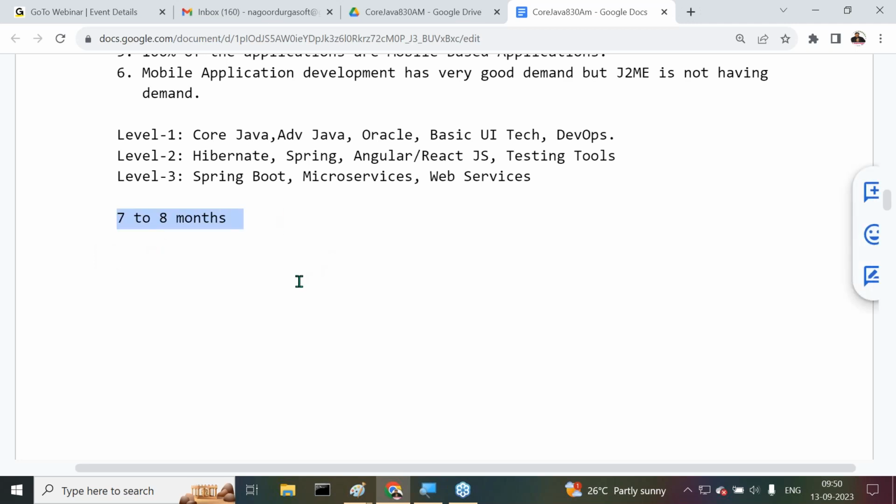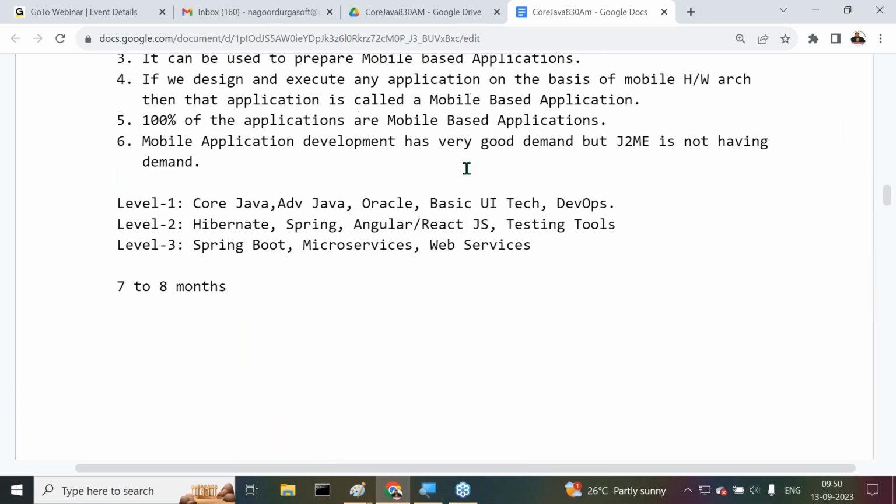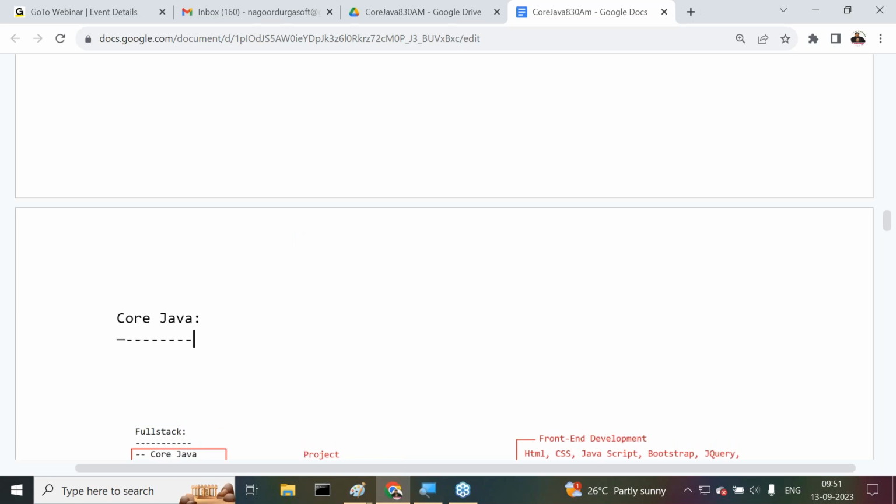So the next one is what? After completion of this, now we are going to start our actual content, actual technology. That means we are going to talk about core Java. Here we are going to start from this particular content, core Java. Now we will move on to the Java programming language. There we are going to start core Java content.